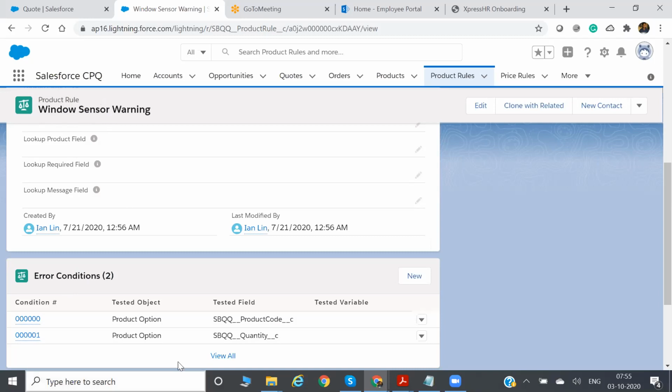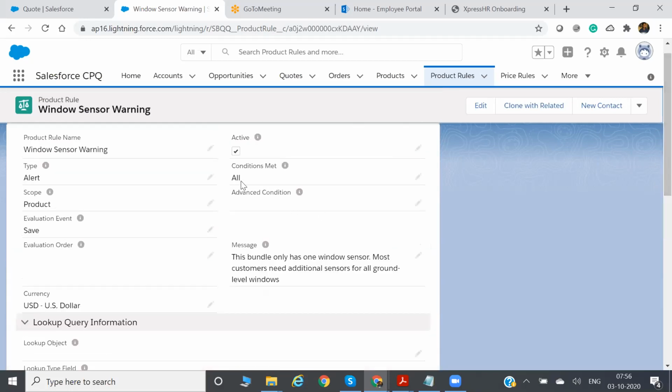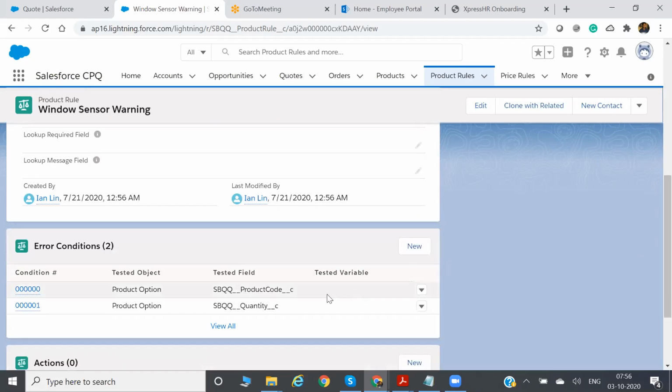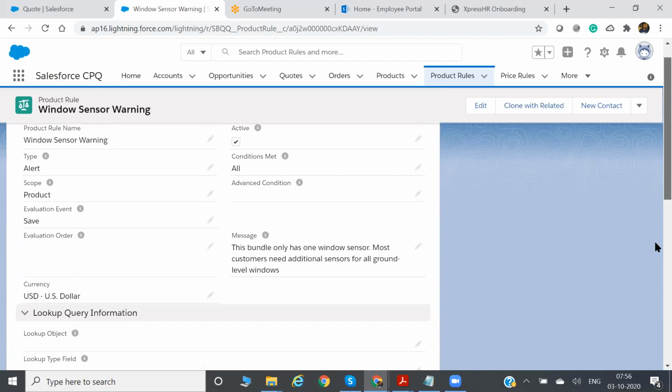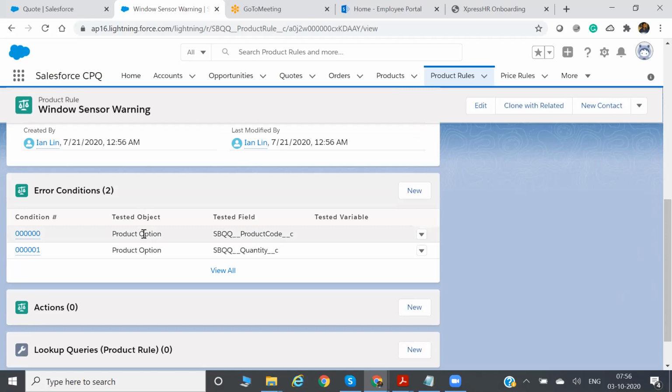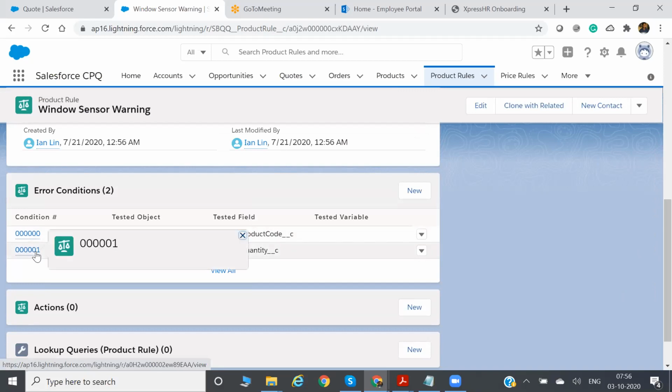Okay. Second condition, it will check whether this quantity equals 1 or not. If both conditions are satisfied, that's why you have selected all. Suppose you want to give the condition so that if any of these two conditions is satisfied, then only the action will be performed. Then you should have selected any. So here you are selecting all, because both this condition 0 0 0 0 and 0 0 0 1, if both are satisfied, then only the action will be performed.